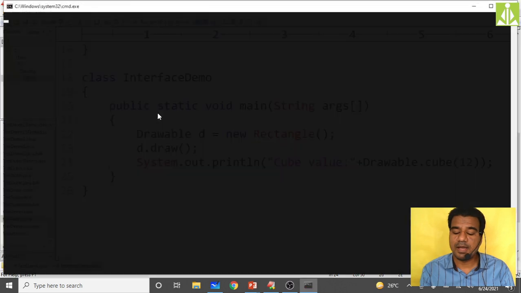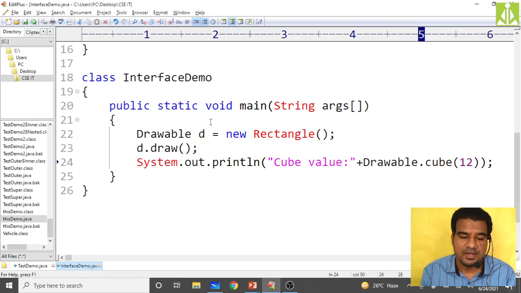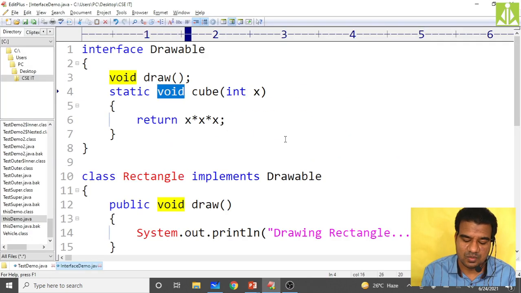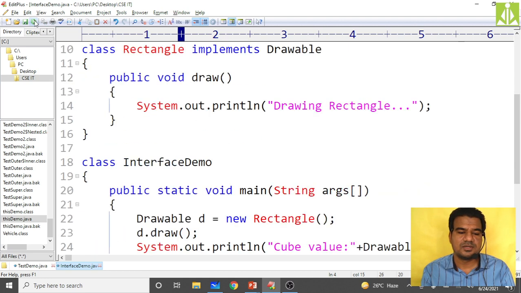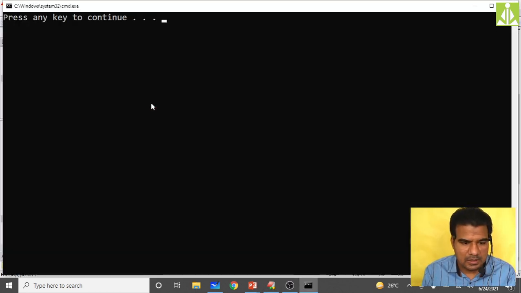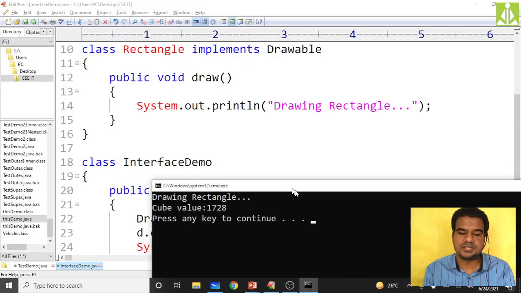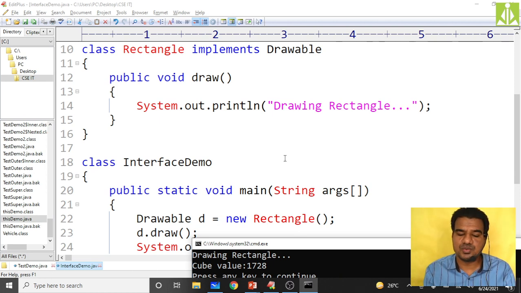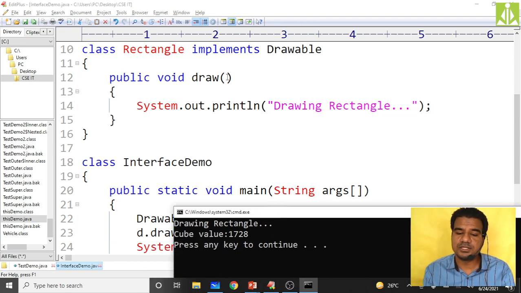Go to tools and compile. Issues here: unexpected return value, void type. So here again we took this as void. It is not void, it is int. Okay, because it is returning a value, so it should be int. So save it. Now compile it. It is successfully compiled. Now run it. As you can see, it is returning 12 multiplied with 12 multiplied with 12, the cube value of 12, and it is also invoking the draw method.